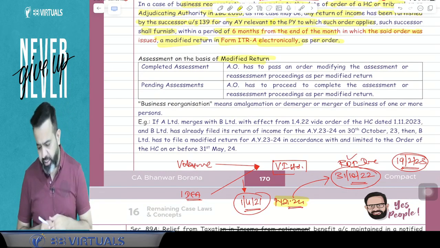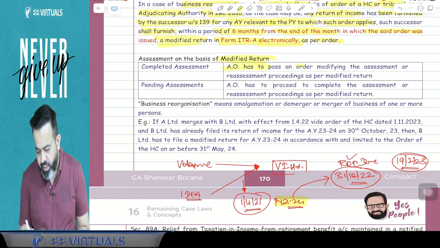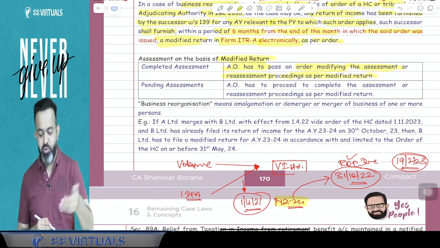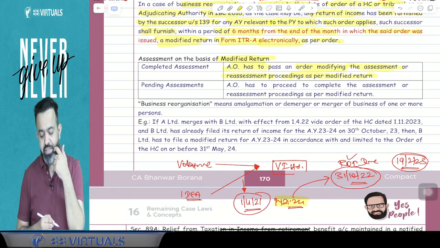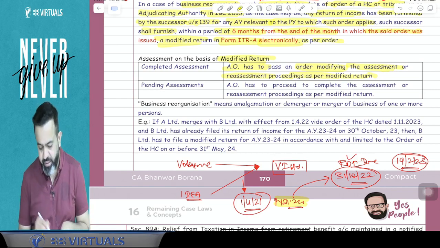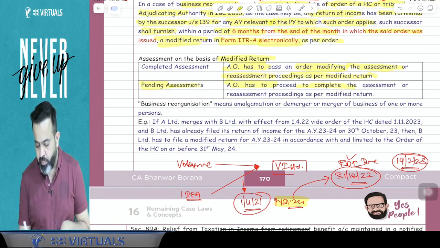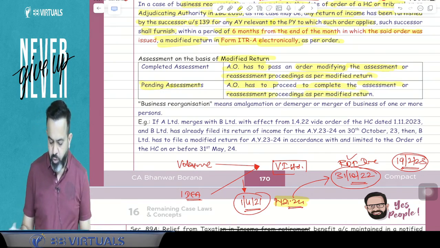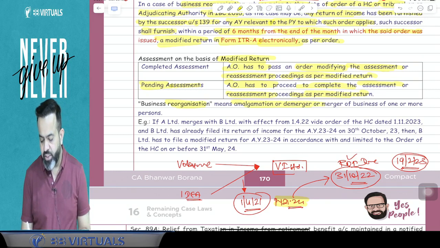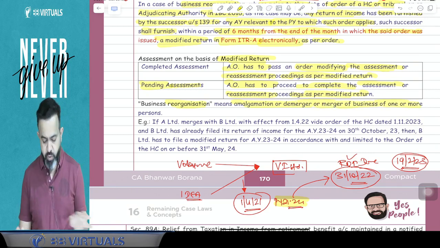If assessment is already completed, then AO has to pass an order modifying the assessment or reassessment proceeding as per the modified return. And guys, if assessment is pending, then AO has to proceed to complete the assessment or reassessment proceeding as per the modified return. Now, business reorganization means amalgamation or demerger or merger of business of one or more persons.